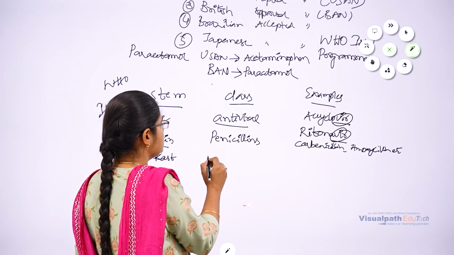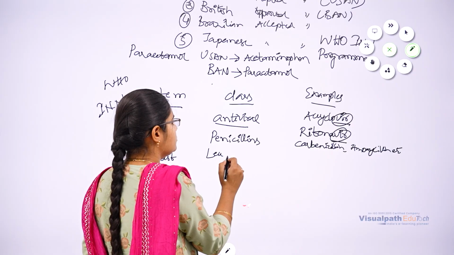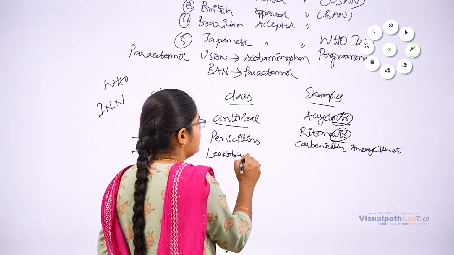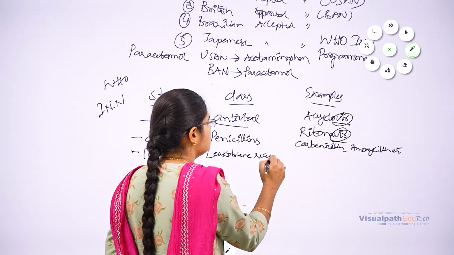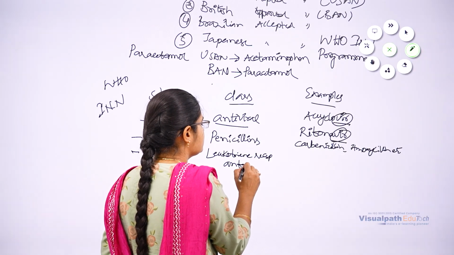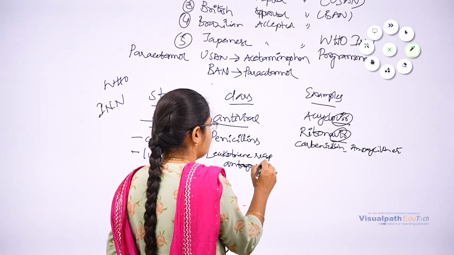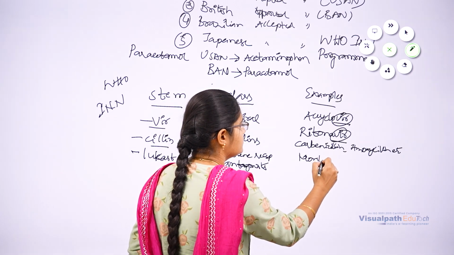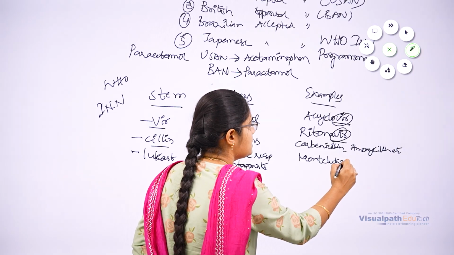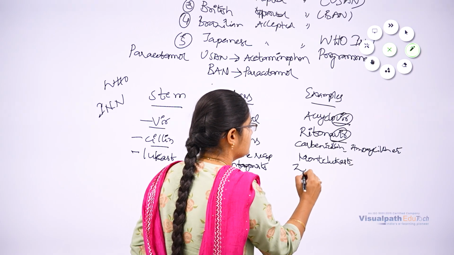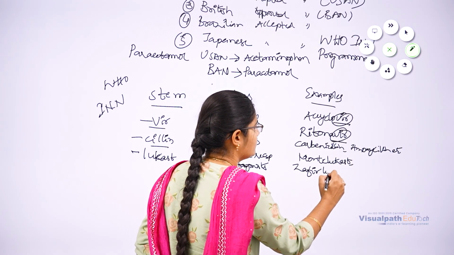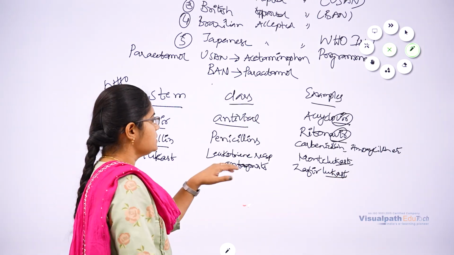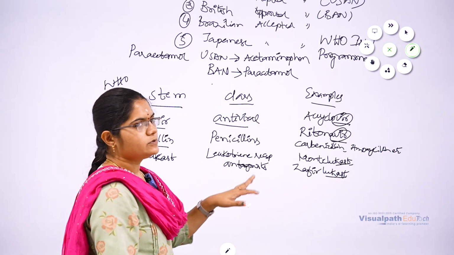This belongs to the category of leukotriene receptor antagonist drugs. Examples: montelukast, zafirlukast. They belong to the category of drugs which antagonize the leukotriene receptor, right?